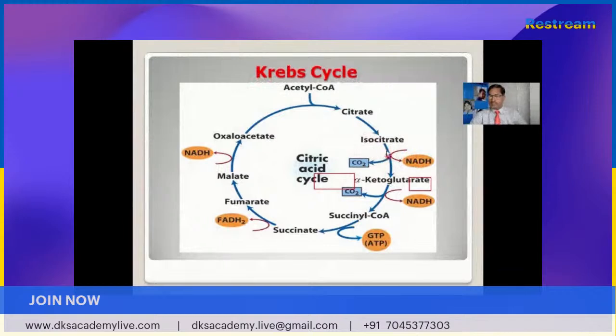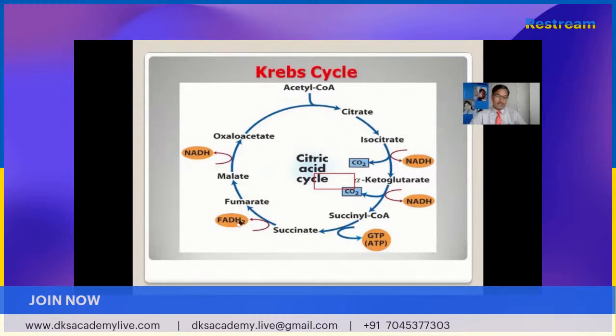At the first place, when isocitric acid converts into alpha ketoglutaric acid, reduction takes place once and NADH2 is produced. The second time, when alpha ketoglutaric acid gets converted into succinyl coenzyme A, again reduction takes place. Then succinyl coenzyme A gets converted into succinic acid. Here GTP, which is similar to ATP, is also produced.